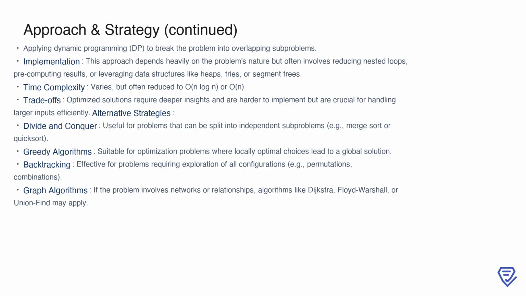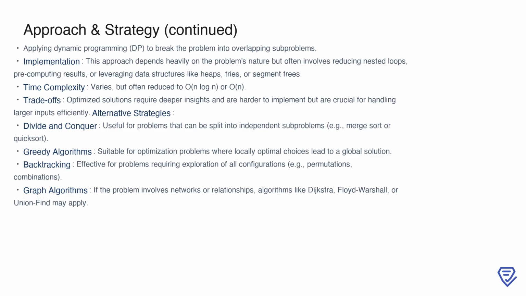Implementation here often involves more advanced data structures like heaps, tries, or segment trees, and the goal is to reduce time complexity to n log n, or even n, where possible. While these methods demand deeper insights and are harder to implement than brute force, they are crucial for handling larger inputs effectively. Beyond these, alternative strategies such as divide and conquer, greedy algorithms, or backtracking offer tailored solutions for specific types of problems.